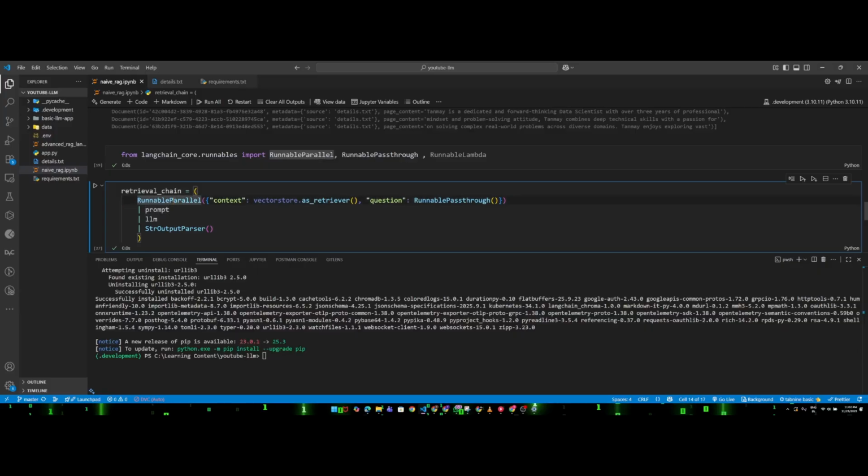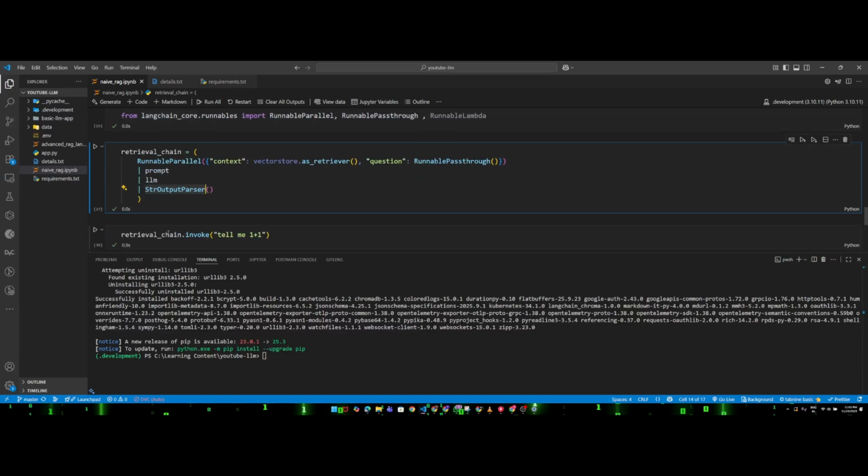So this context and the question, the prompt, the LLM, and string output parser will go together. This is a chain I have defined here. Okay, they all are connected right now. So what is this str output parser thing?